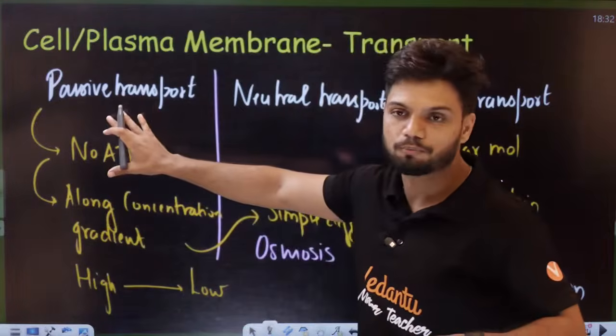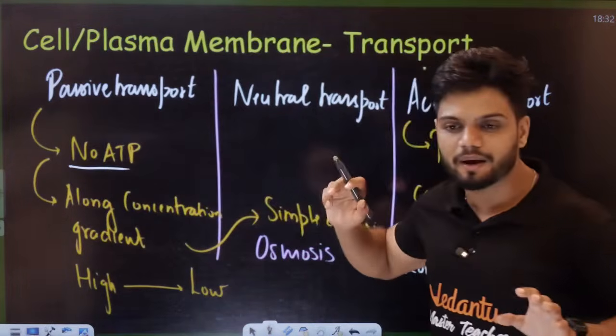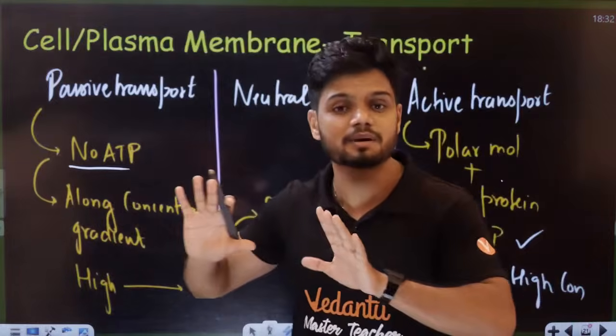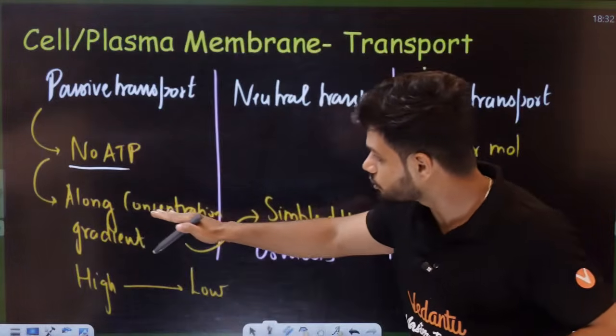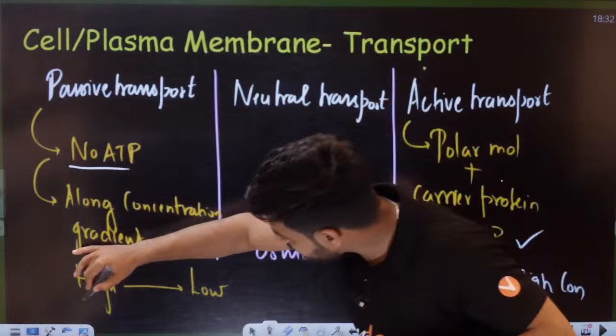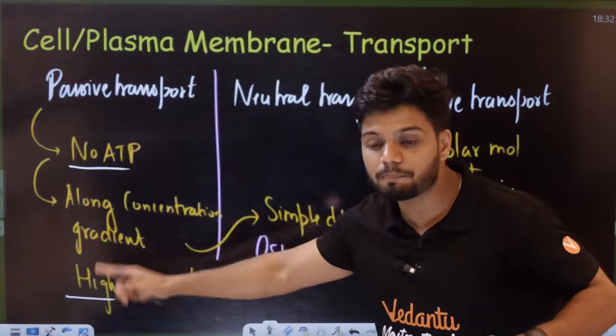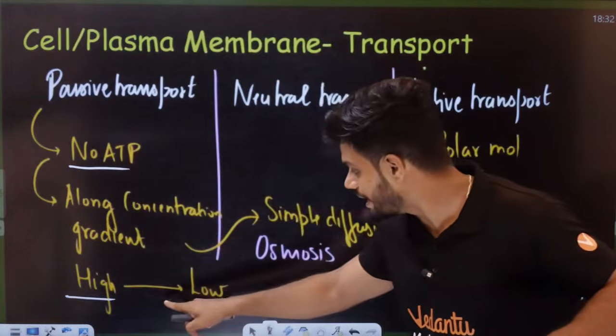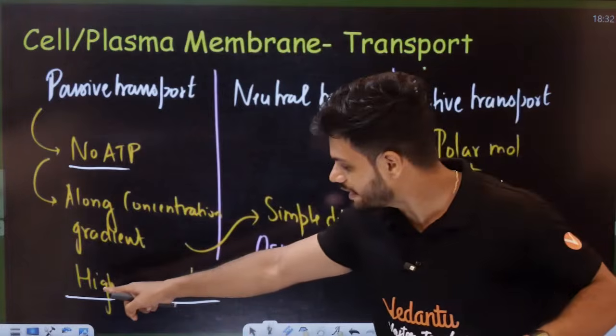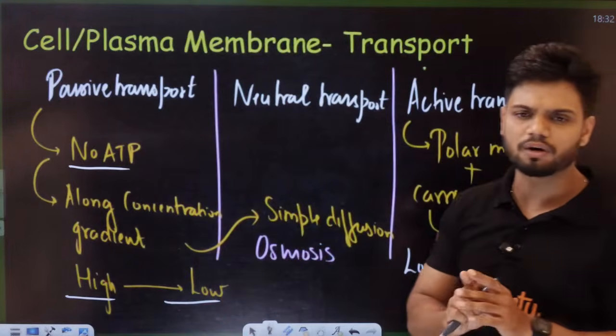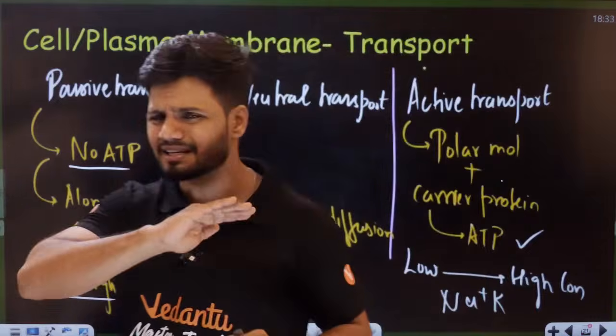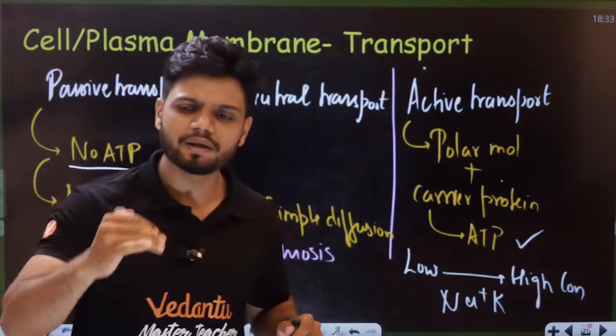That is your passive transport. There is no energy required here. You will automatically move inside the bus. Along the concentration gradient, that is from high concentration, that is more people on the outside, to the less people on the inside. So high to low concentration it happens. That is called your passive transport. It doesn't require energy. Automatically you'll be inside the bus.